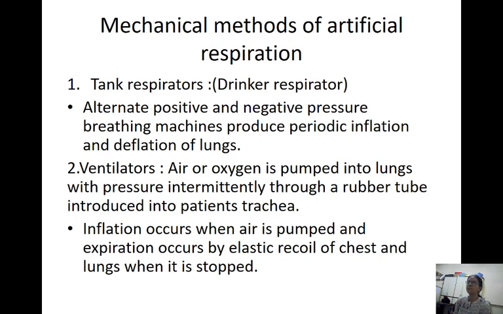An endotracheal tube is passed through the mouth into the trachea, and that is connected to the oxygen. Inflation occurs when air is pumped, and expiration occurs by elastic recoil of the chest and lungs when it is stopped. So whenever the pressure is going in, inflation occurs, and expiration occurs naturally by elastic recoil of the chest and lungs when the air is stopped.